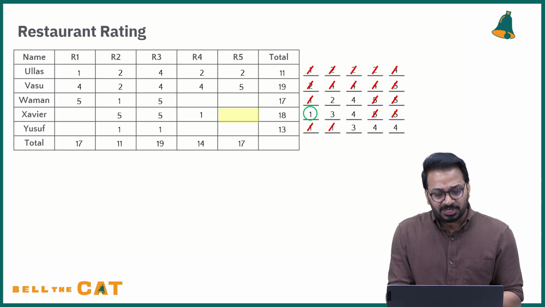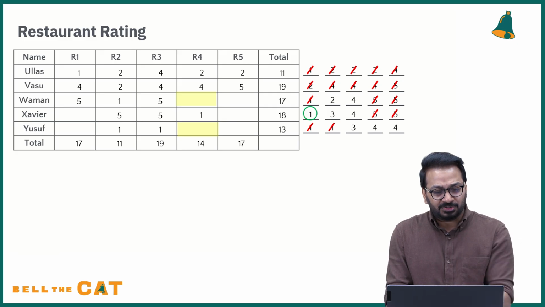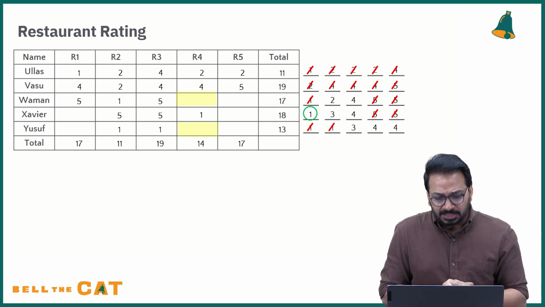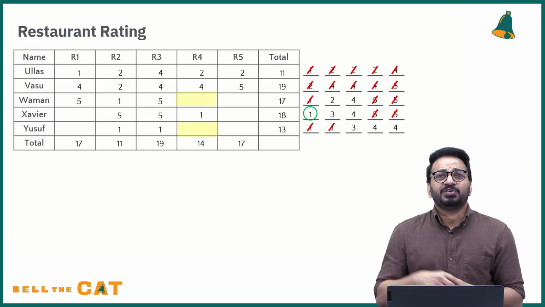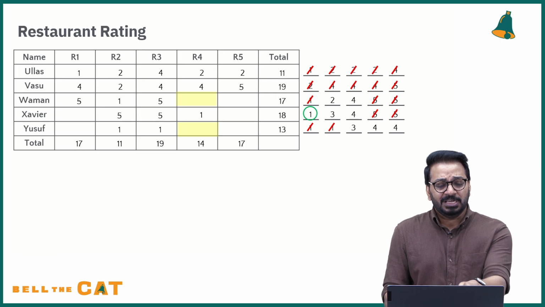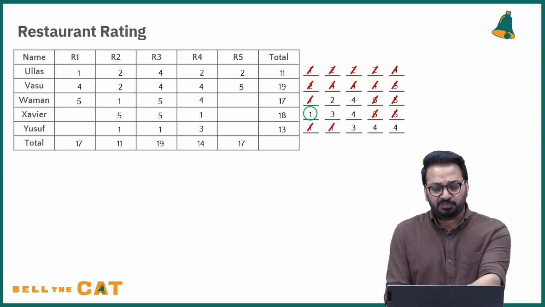Now, if the 1 goes here, what do I have left? I have the 3 and a 4 here left. So what are the 2 values here left? 4 plus 2 plus 1, that is how much? That is 7. And this is 14. 4 plus 2 plus 1, 7. And 14, the balance is 7. I need a 4 and a 3. Only above here do I have a 4 and here I have a 3.